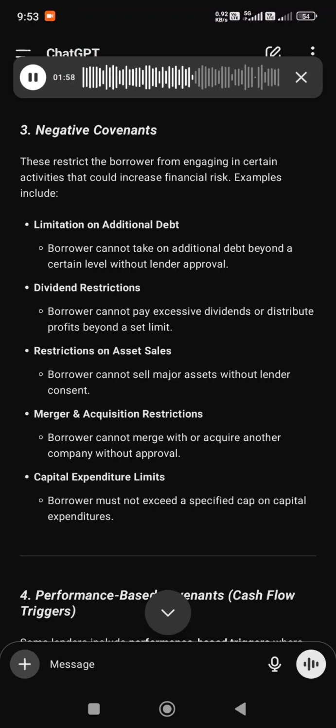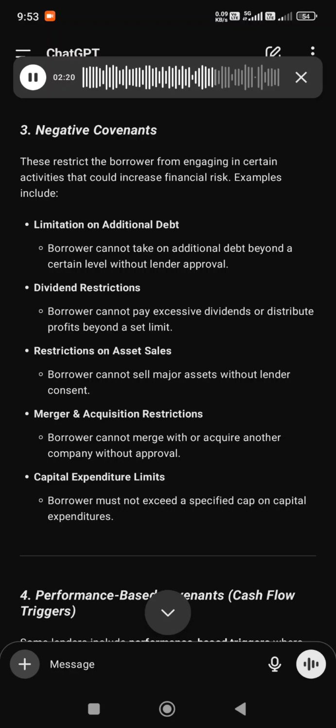3. Negative covenants. These restrict the borrower from engaging in certain activities that could increase financial risk. Examples include limitation on additional debt. Borrower cannot take on additional debt beyond a certain level without lender approval. Dividend restrictions. Borrower cannot pay excessive dividends or distribute profits beyond a set limit.